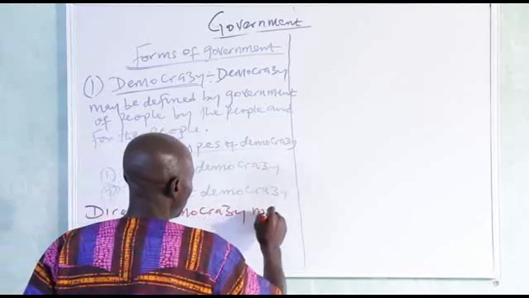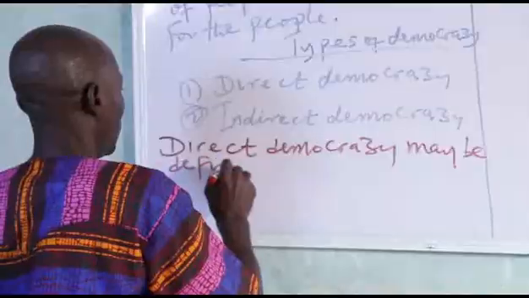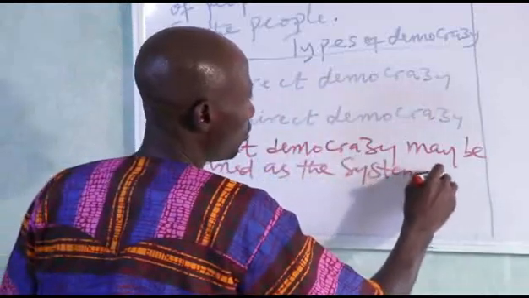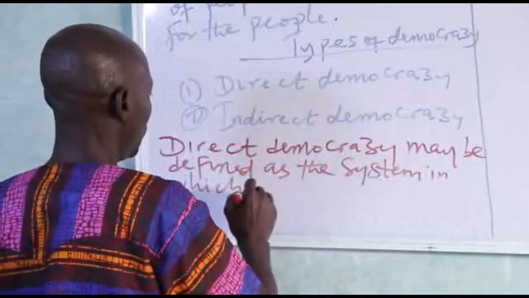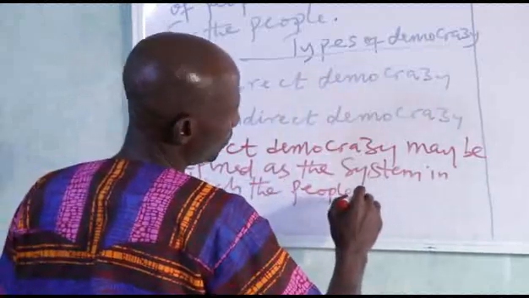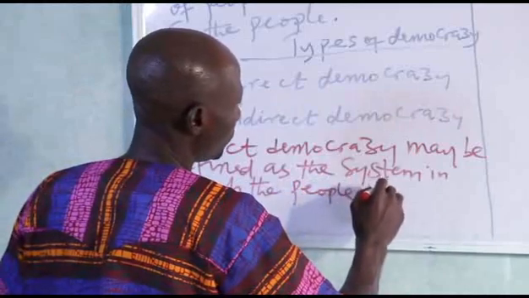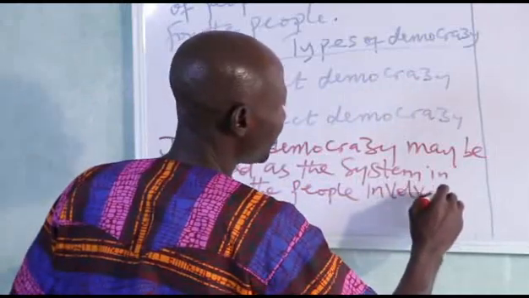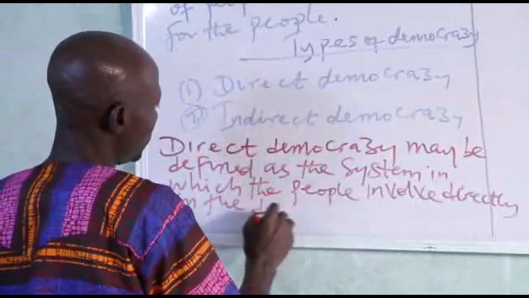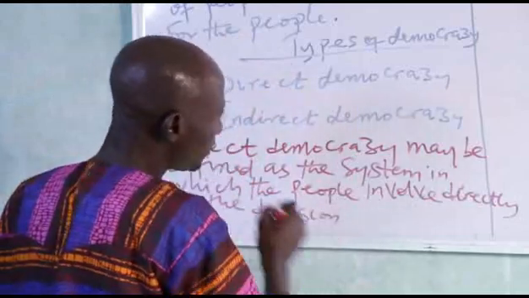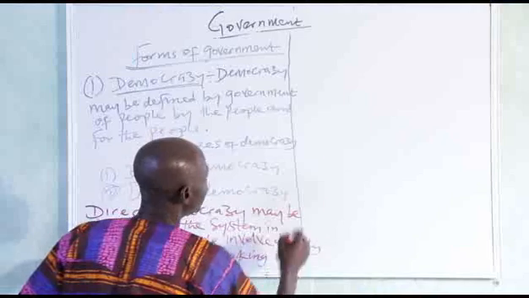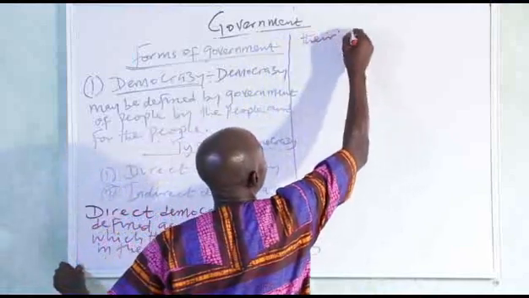Direct democracy may be defined as the system in which the people are involved directly in decision making of their country.